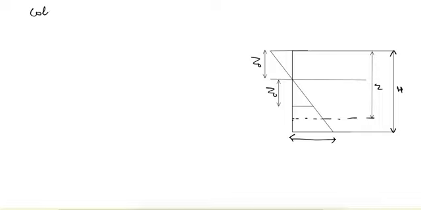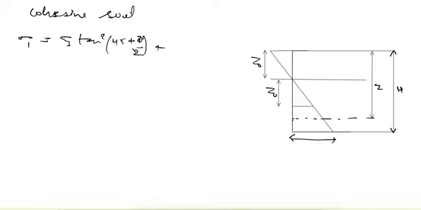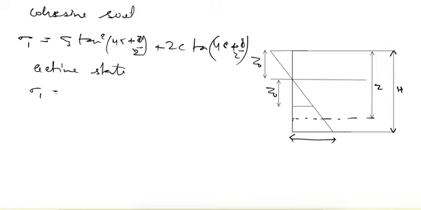Let's see the earth pressure for cohesive soil now. The basic formula that we used was sigma 1 is equal to sigma 3 tan square (45 plus phi by 2) plus 2c tan (45 plus phi by 2). And in case of active state, this sigma 1 becomes the major principal stress, which is equal to sigma z, that is equal to gamma z, and sigma 3 is the minor principal stress, which is equal to the active earth pressure.